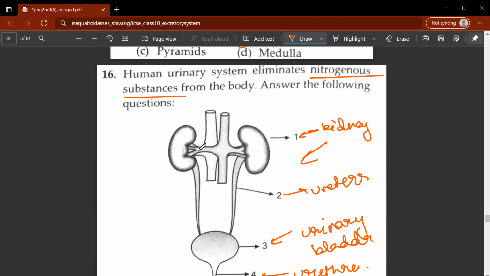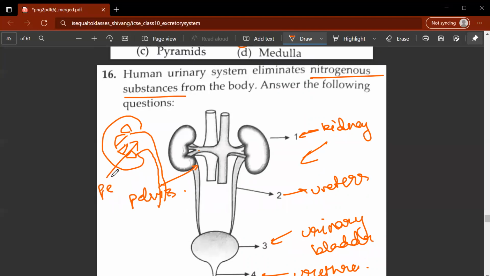So basically, this part over here, this upper end of the ureter, is called the pelvis. Usually you have a full kidney like this, with a bunch of pyramid-shaped medulla and the cortex of the kidney, and then you have a ureter, which goes to the urinary bladder. So this part is called the pelvis, and this part, this pipe, is called the ureter.